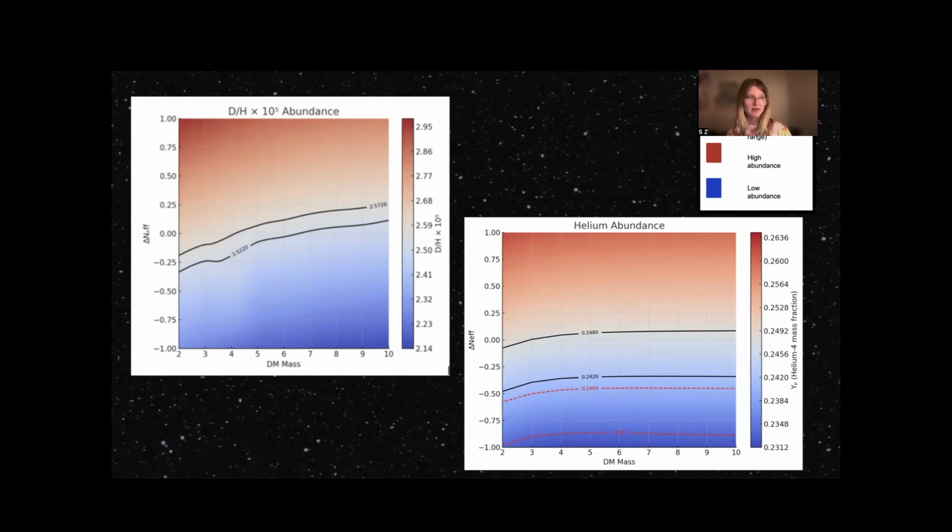The tested model alleviates tension between the newest experimental values from EMPRESS of the helium-4 abundances and the standard theory value. The addition of dark matter with a mass between 2 to 10 MeV paired with a negative value of ΔN_eff in the range of -1 to -0.5 produces helium-4 values in agreement with EMPRESS. As for deuterium, a wide range of both parameters, 2 to 10 MeV for dark matter mass and ΔN_eff from -0.45 to 0.2, can alleviate the tension depending on the combination of parameters. But ultimately, a higher dark matter mass requires a higher ΔN_eff to match the PDG values for deuterium.